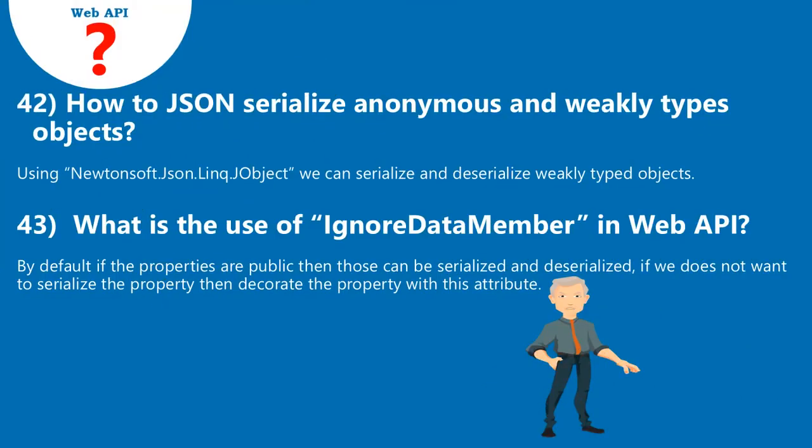42. How to JSON serialize anonymous and weakly typed objects? Using Newtonsoft.Json.Linq.JObject we can serialize and deserialize weakly typed objects. 43. What is the use of IgnoreDataMember in Web API? By default, if the properties are public, then those can be serialized and deserialized. If we do not want to serialize the property, then decorate the property with this attribute.